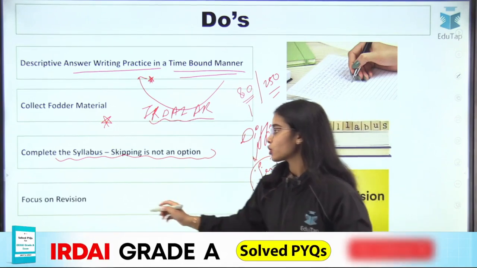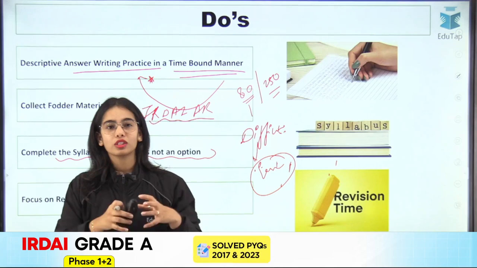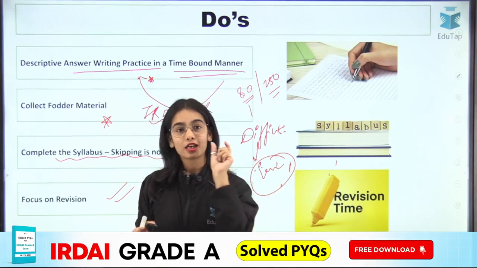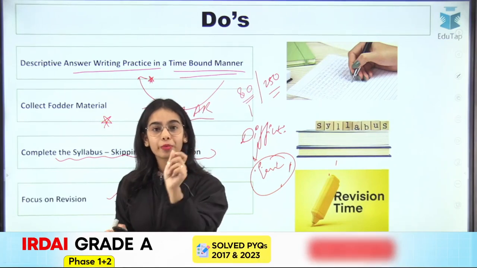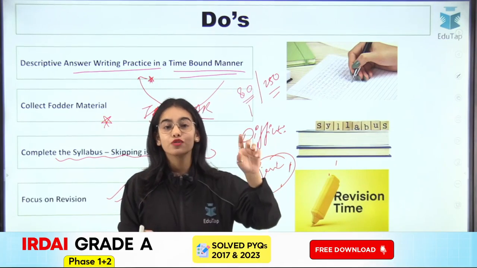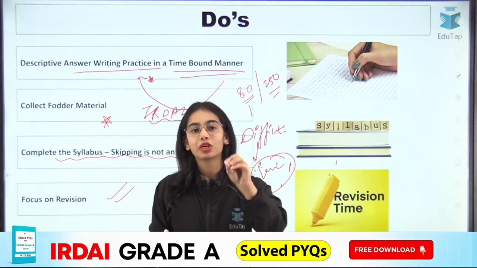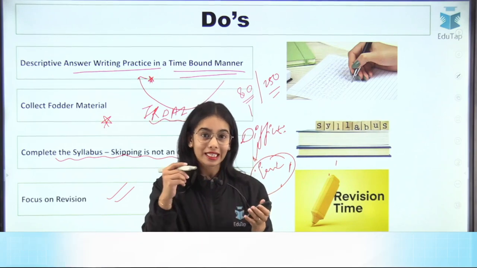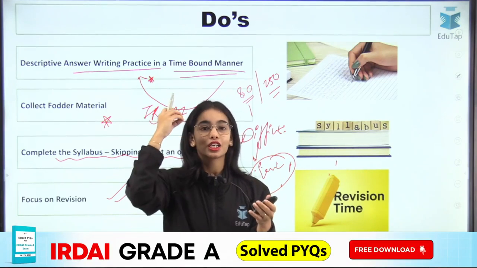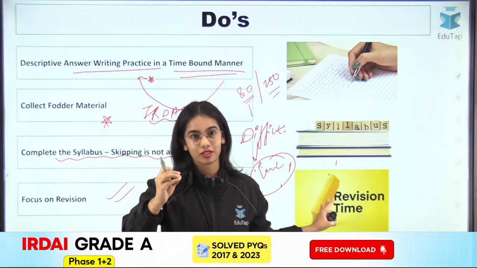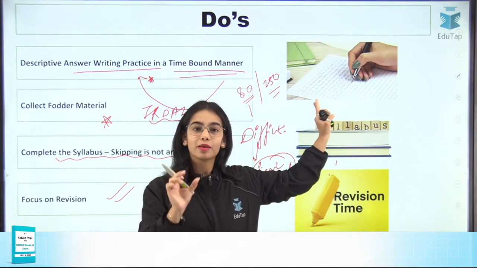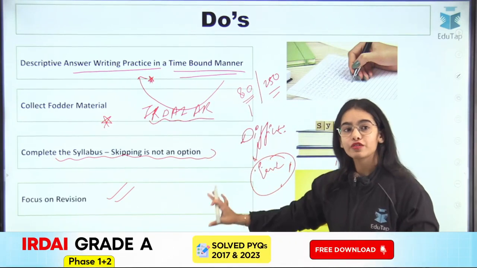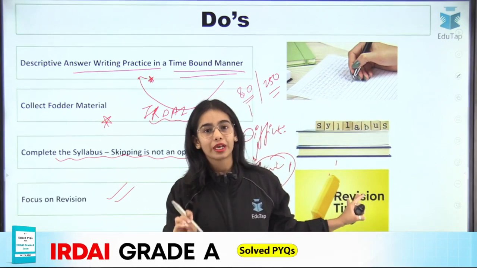Now, focus on revision. Sometimes we are so focused on reading and reading and reading that we forget about revision. You have to allocate a few days, some hours in your preparation to revision, because when you revise, you will be able to recall the topics and the data points in the examination. In the examination, when you are writing, you will have to recall the points, and recalling becomes easier with revision. The more you revise, the faster you will be able to write, because you will recall the points faster. So revision should not be left. Revision time has to be allocated appropriately.